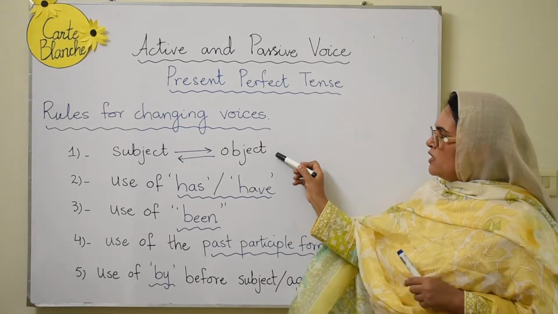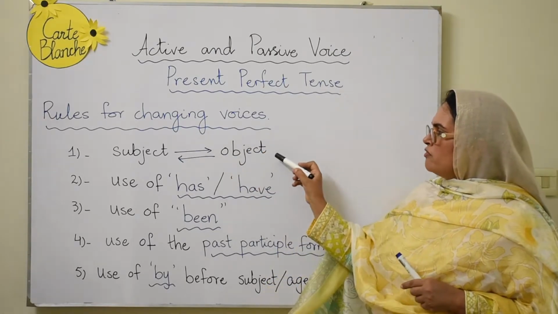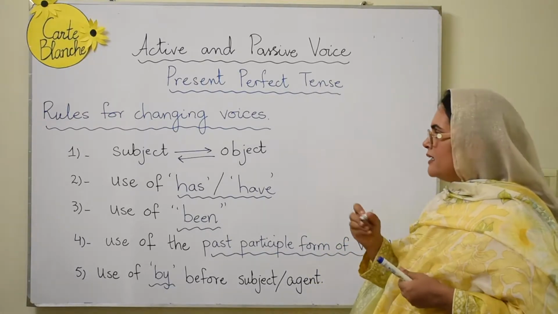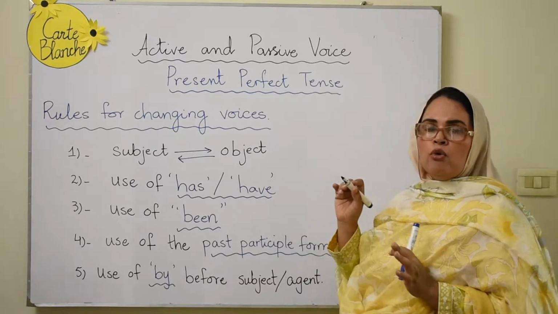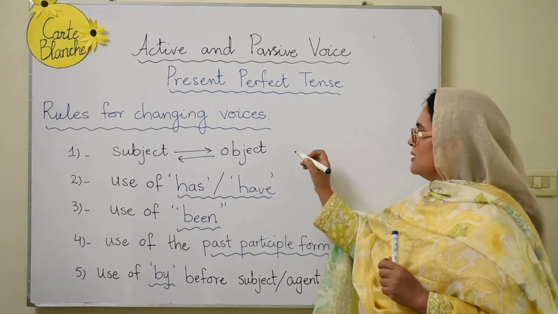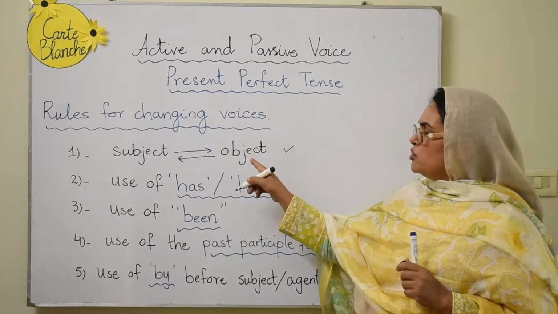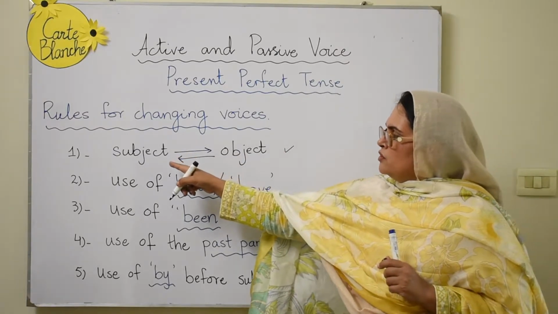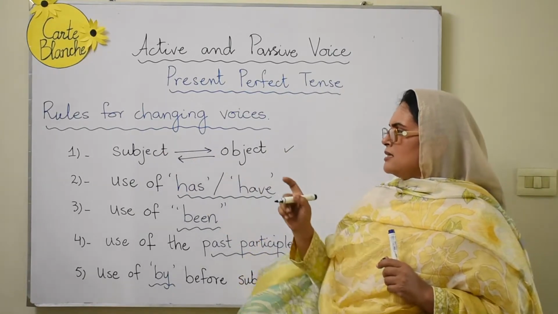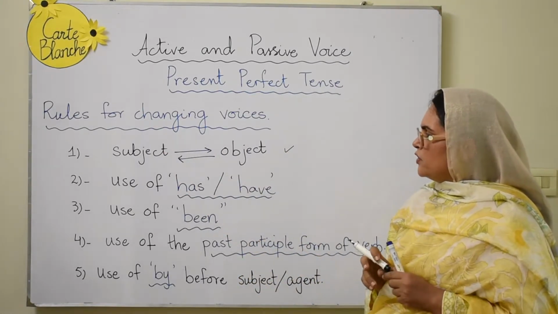For example, the first one is the subject takes the position of the object. When I put a tick, you should understand that this is a general rule which is applied to all the active voice sentences once they change into passive voice sentences. Every time you change a sentence, your subject takes the position of the object and the object takes the position of the subject. So these positions are interchanged.